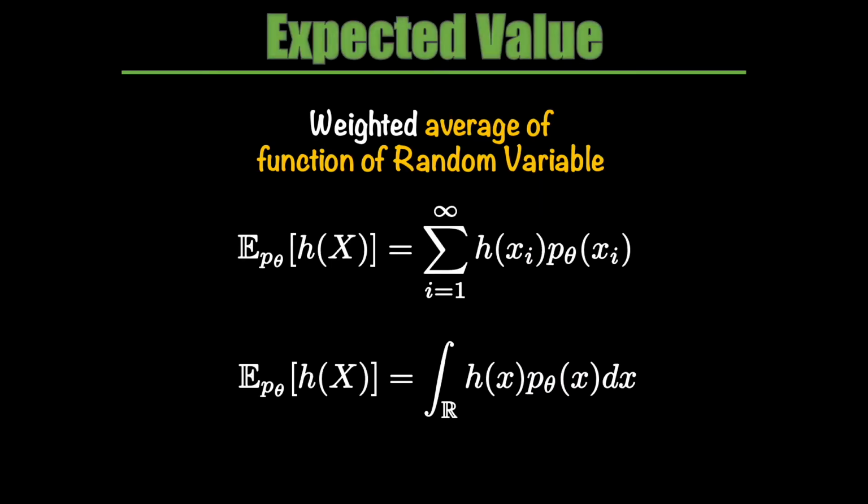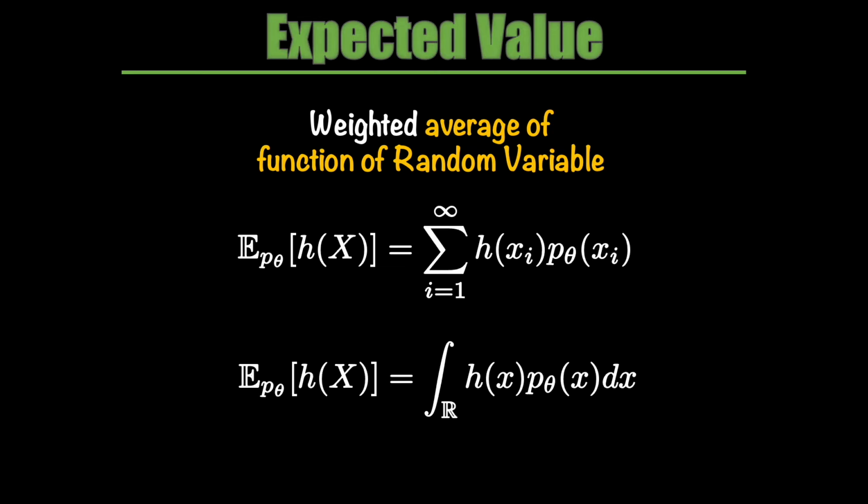Since the central object in this story of importance sampling is the expected value, let's spend a few seconds so as to be on the same page as far as the notation is concerned. Expectation or expected value of a random variable is essentially a weighted average. Here I'm showing the general formulation for both discrete and continuous random variables.